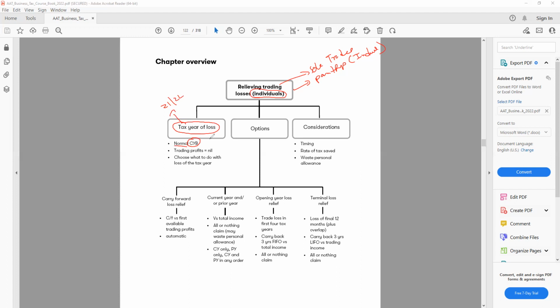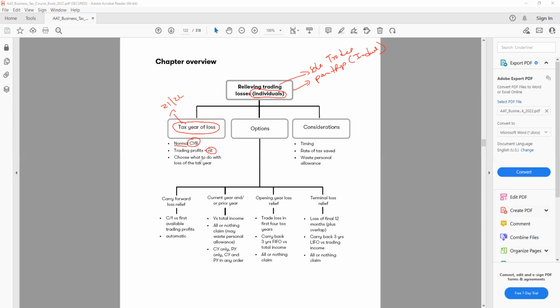Normally with the loss we have here, unless the business is within its first 4 years, we don't use the opening year rules. So we understand this loss is only for 12 months and we are using this for a long time. The business started maybe 5 or 10 years before, and it is making a loss this year. The trading profit will be nil. Of course, if I have a loss, I will have no profit for this year.